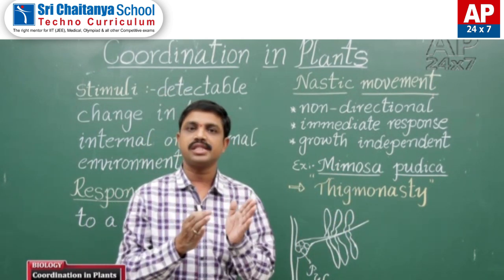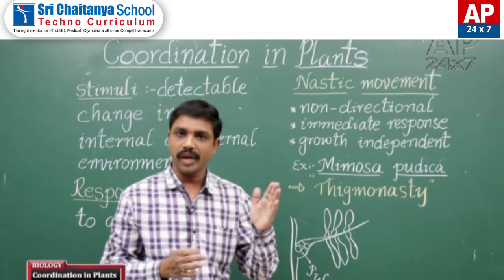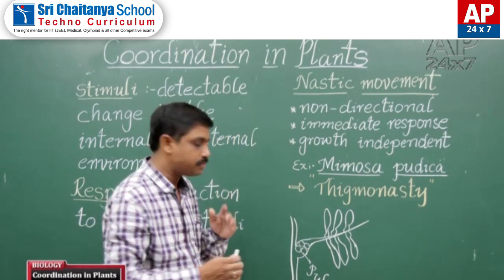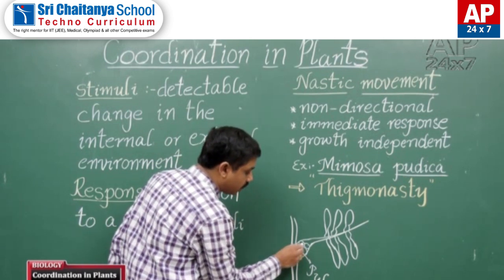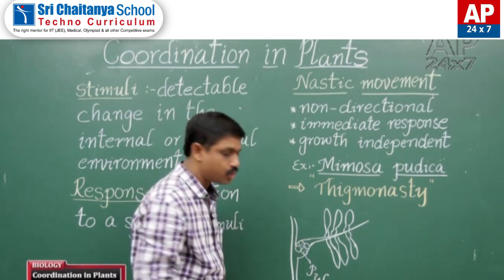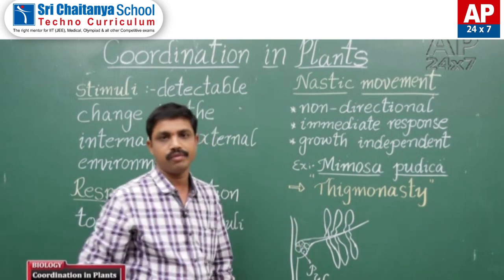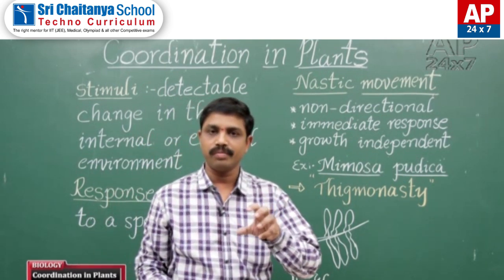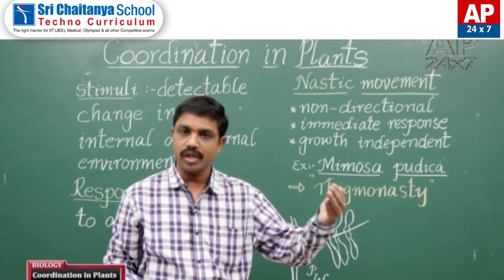That electrical impulse stimulates the hormones in the plant. These hormones help to move the water from the pulvinus cells to other parts of the leaf.